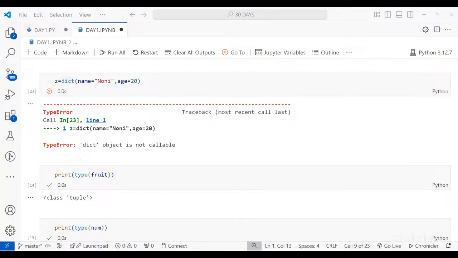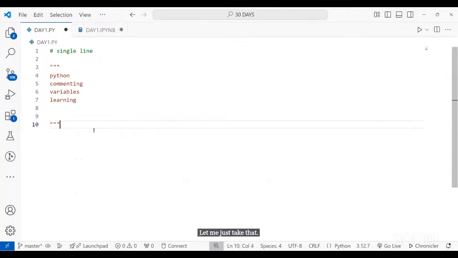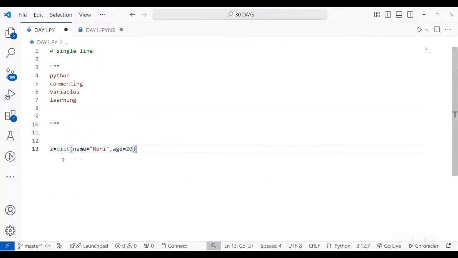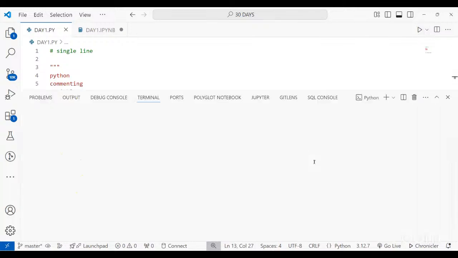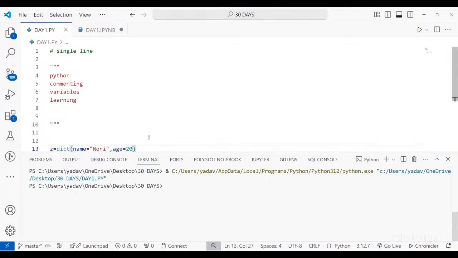So let me just switch it. Okay, it's not giving an error.